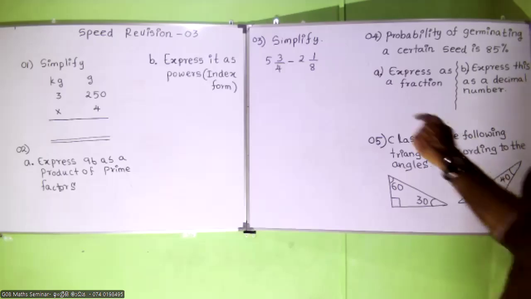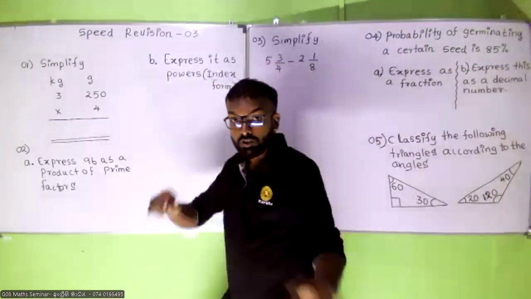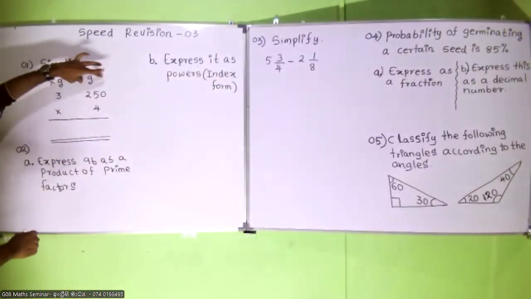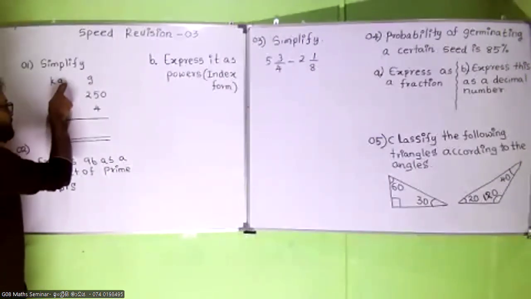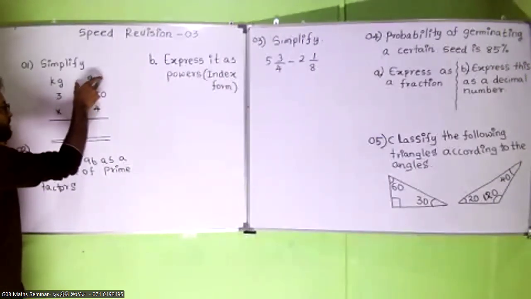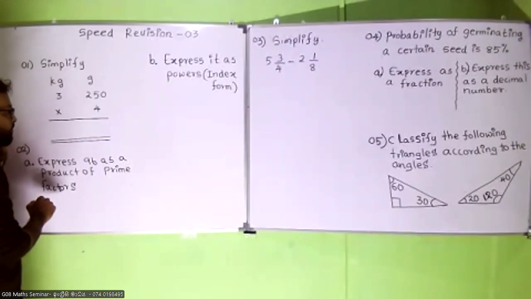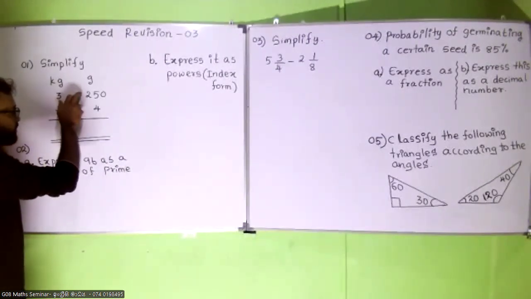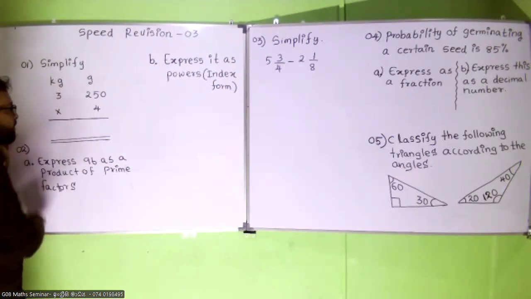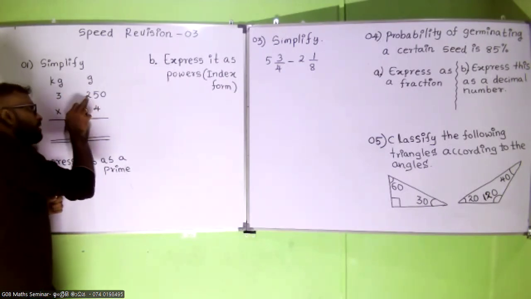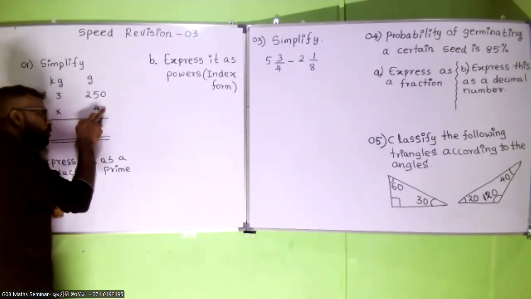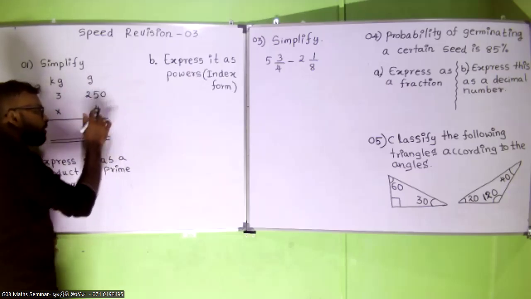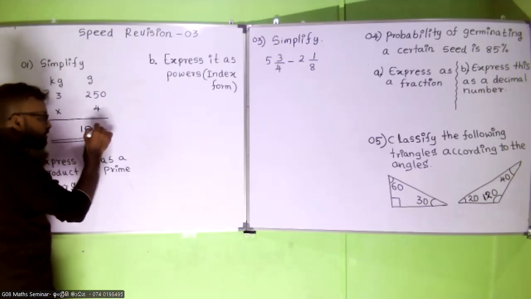Okay. So I am going to discuss now. Look at the board. Focus on the board. Eyes on the board. Simplify. Kilogram, gram. In the kilogram side you have 3 kilograms, gram side you have 250 grams. So you have to multiply these by 4. Multiply 250 by 4, you will get 1000 grams.